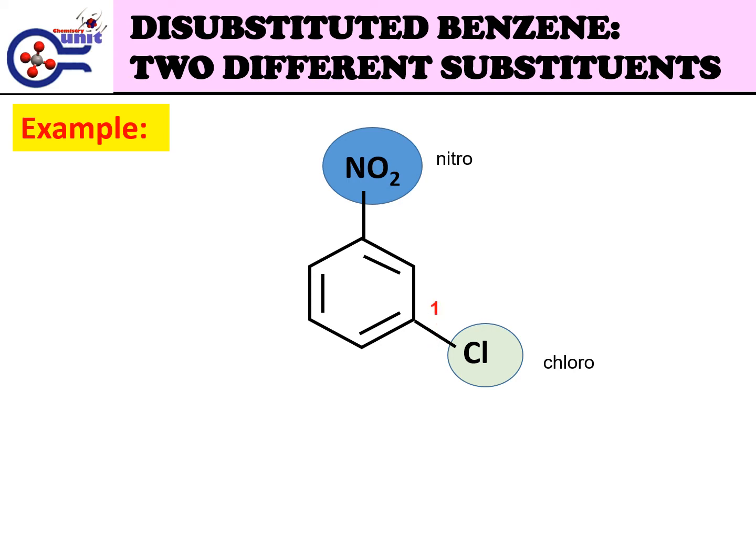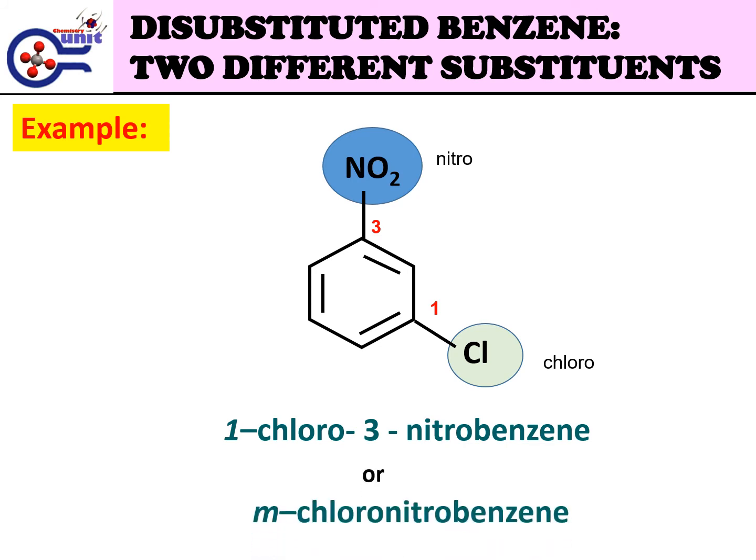So when naming chloro first followed by nitro, chloro will get the lowest numbering, which is 1, and nitro will get the higher numbering, which is 3. This structure is named as 1-chloro-3-nitrobenzene or metachloronitrobenzene.